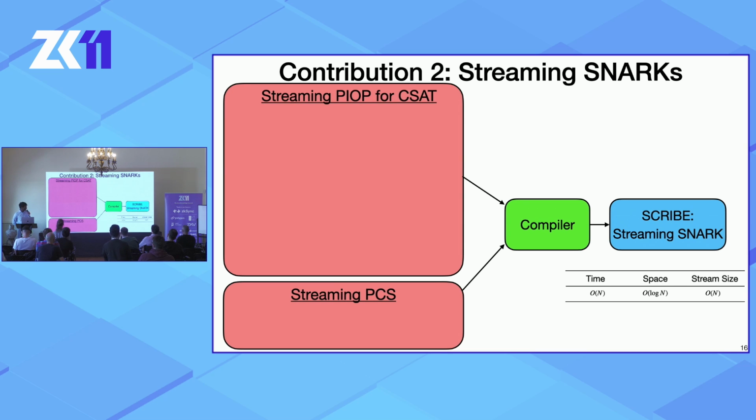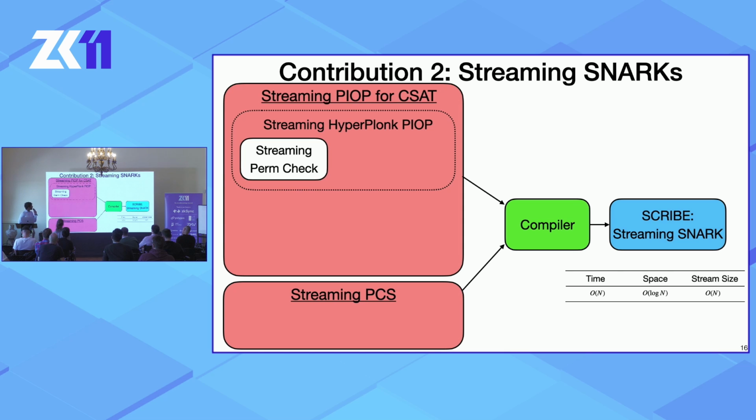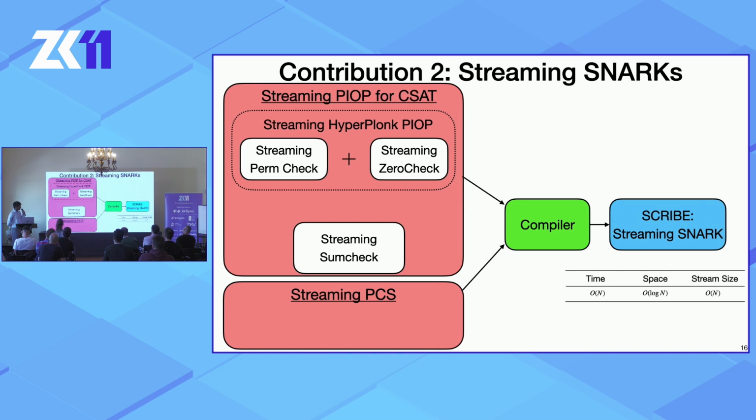So it also takes a streaming polynomial commitment scheme, and it puts them together to build a SNARK. In particular, we turn the Hyperplonk PIOP for circuit satisfiability into something that works in the read-write streaming model. So what this PIOP requires is a streaming permutation check and a streaming zero check. To construct these things, we build a read-write streaming version of the sumcheck protocol, which directly implies these two things. If you don't know what any of these things mean, I'll go into detail about most of them over the rest of this talk.